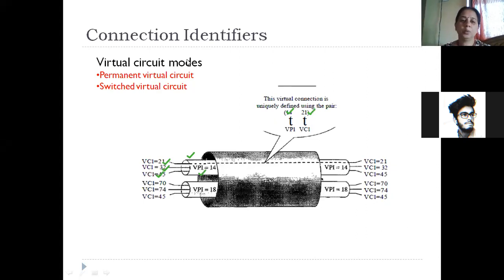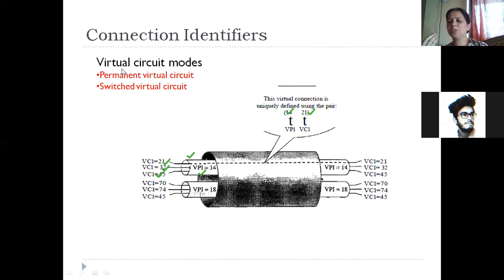Getting it? Now, this ATM network, as I told you, is a connection oriented network. It operates using 2 virtual circuit modes. One is called permanent virtual circuit mode. The second one is called switched virtual circuit mode. Permanent virtual circuit means the connection is set up all the time. It's never broken. There could be some users who need a data connection to be there all the time. In that case, permanent virtual circuit will work.